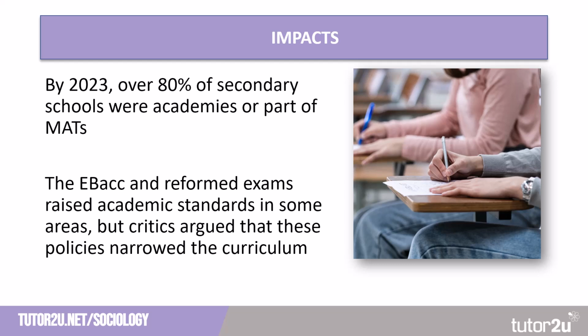There were many impacts of these policies over the period. By 2023, over 80% of secondary schools were academies or part of multi-academy trusts. While some trusts improved struggling schools, others faced criticism for financial mismanagement and lack of accountability. It is argued that academies have widened the gap between well-performing and struggling schools, particularly in disadvantaged areas.